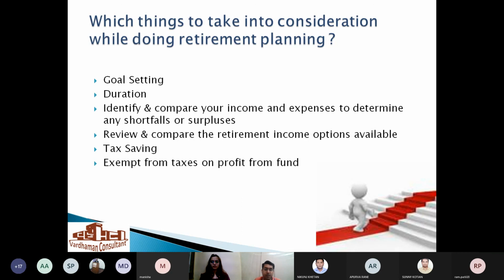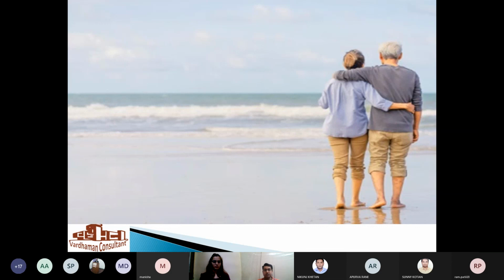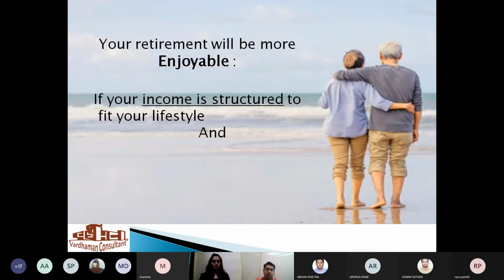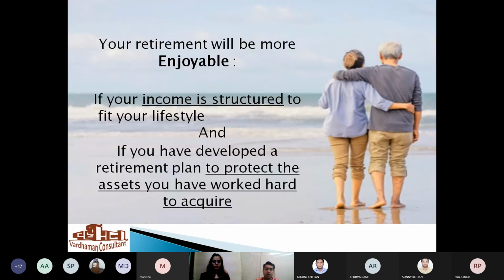Exempt from tax on profit from funds. There are different funds which are exempted from tax, so one can invest in those funds also. Your retirement will be more enjoyable if your income is structured to fit your lifestyle, and if you have developed a retirement plan to protect the assets you have worked hard to acquire.